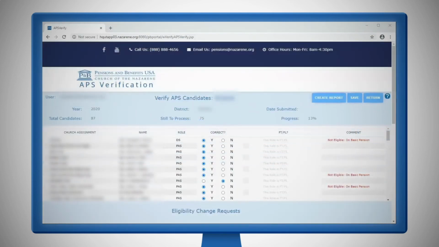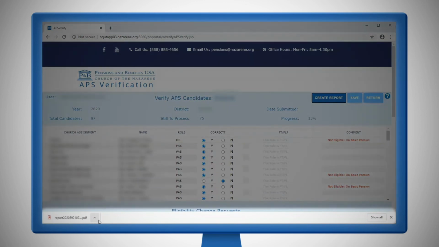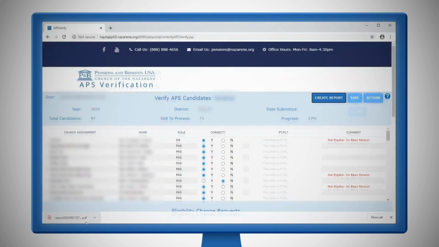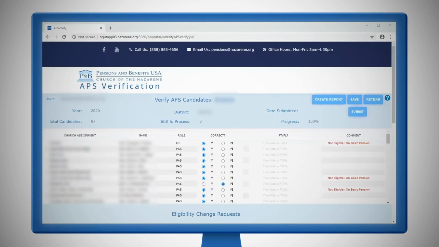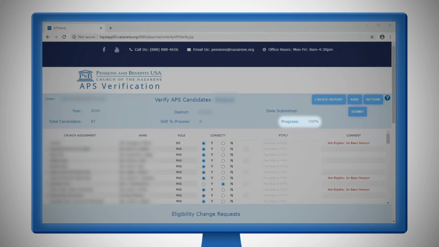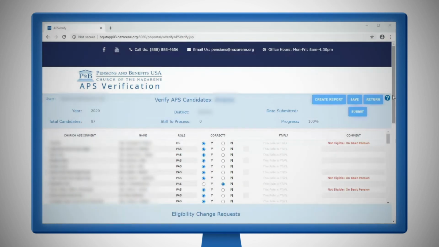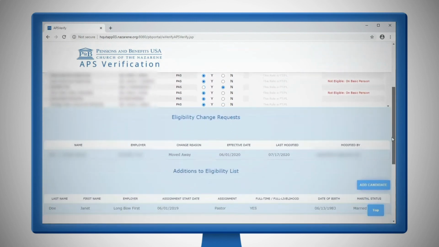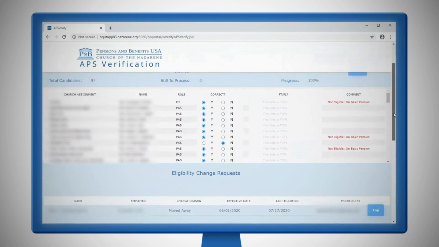At any time during the process, you can download a PDF document containing the progress you have made. This can be done by selecting the Create Report button at the upper right of the screen. The report will be downloaded by your browser, and you should receive a message similar to this when the download is complete. Once you have processed all names on the verification list, the progress line near the top of the screen should indicate 100%. If you are content that all information is correct, you are ready to submit your finalized report.